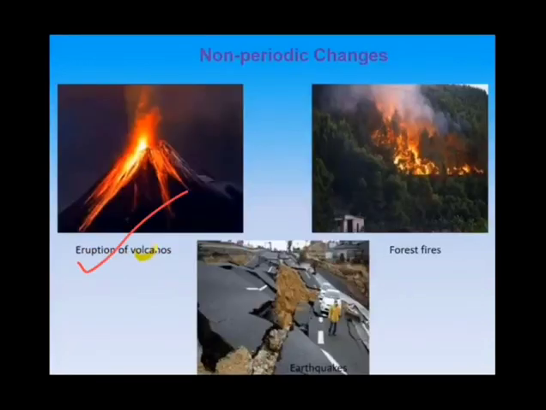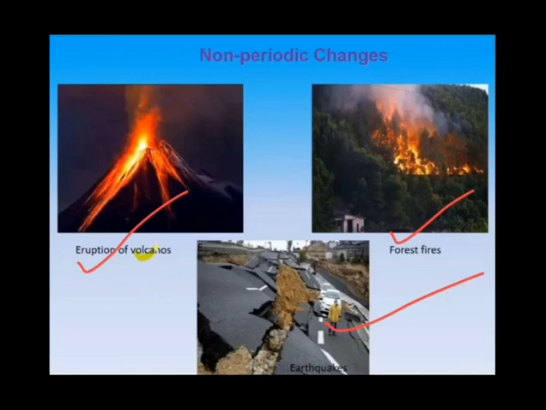Eruption of volcanoes is a non-periodic change. We do not know when the volcano will erupt, nobody can predict it, so this is a non-periodic change. Forest fire, we cannot predict this also, so this is also a non-periodic change. Earthquake also, we cannot predict the earthquake, so that is why they all are non-periodic changes. They occur at a non-regular interval of time. Okay, these changes can occur at any time and at any place. That is why they are known as non-periodic changes.